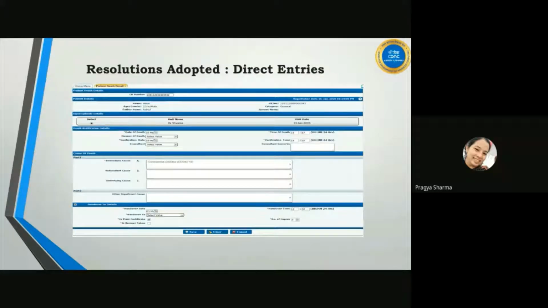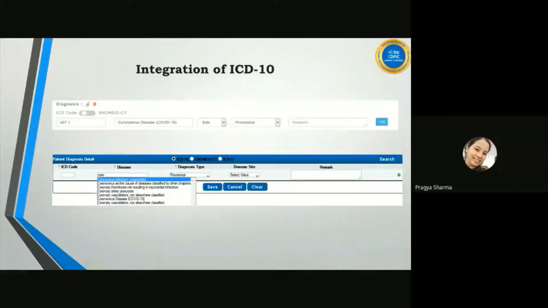Along with that, at all these points we have provided direct entries for diseases in the form and disease forms, etc. But as per our experience, doctors and clinicians were already familiar with ICD-10 before SNOMED CT.